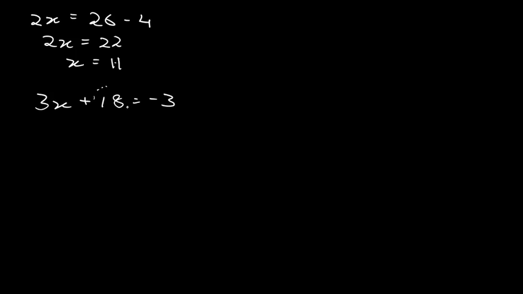Anything that changes position from LHS to RHS, or from RHS to LHS, you have to just change its sign when it is in subtraction or addition. Now it will become 3x is equals to minus 3 minus 18, which is equals to minus 21. Now for the value of x, you have to take the 3 over to the RHS and divide, which means x is equals to minus of 21 by 3.